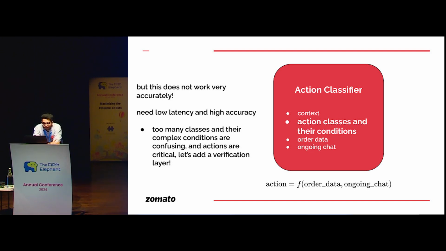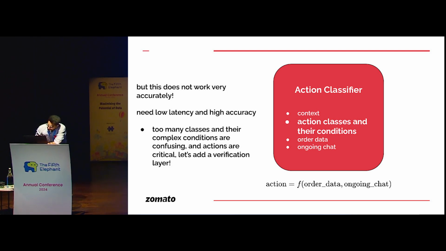This approach does not scale very well, simply because we have 8 to 9 actions with a lot of complex conditions. So for every action, let's say we have 10 to 12 conditions, which are probably also overlapping among other actions. So it is not very easy to take those actions. Plus, we are designing a solution that responds in about 10 to 15 seconds. So we cannot use the world's best LLM to do all our stuff, right? We need to optimize for that as well. So what do we do here? There are too many classes and the conditions are complex. We just introduce a verification layer.